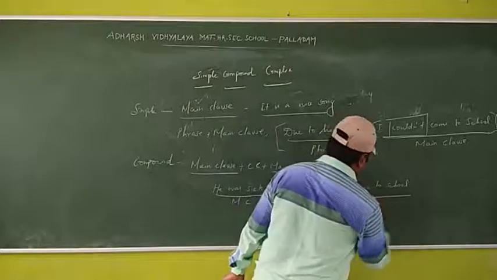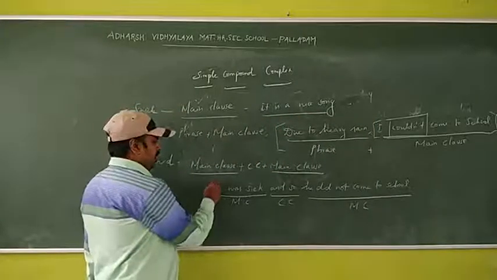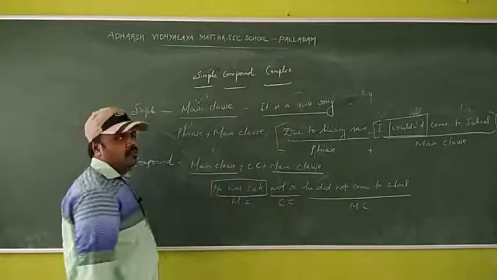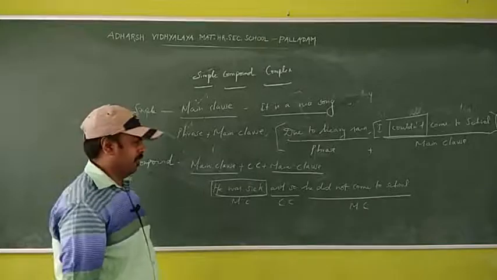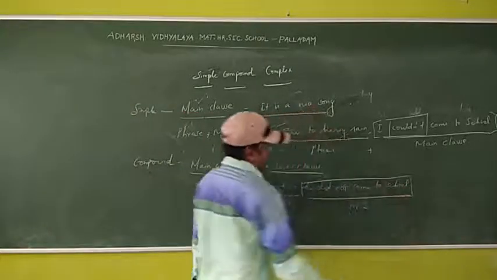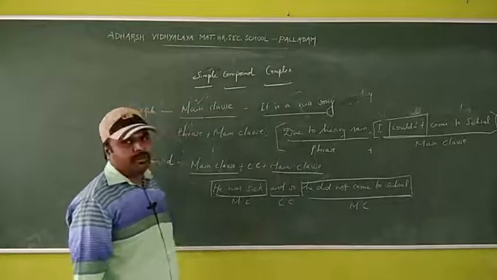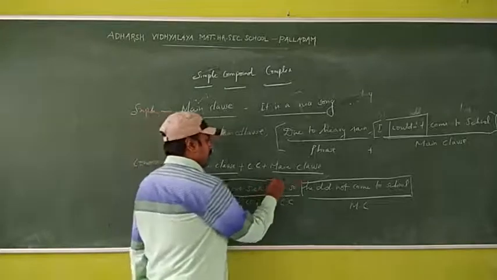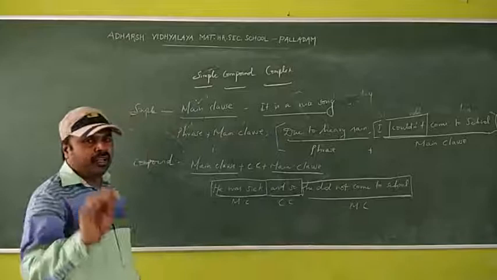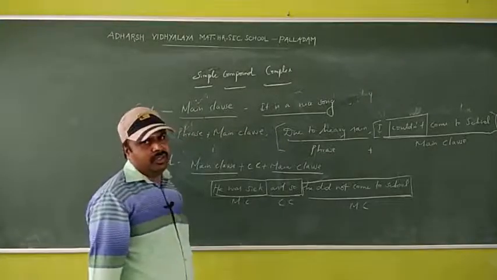And he did not come is also a main clause. He was sick gives a full complete sense of meaning, and he did not come to school also gives complete sense of meaning. So two main clauses and one coordinating conjunction, that is a compound sentence.